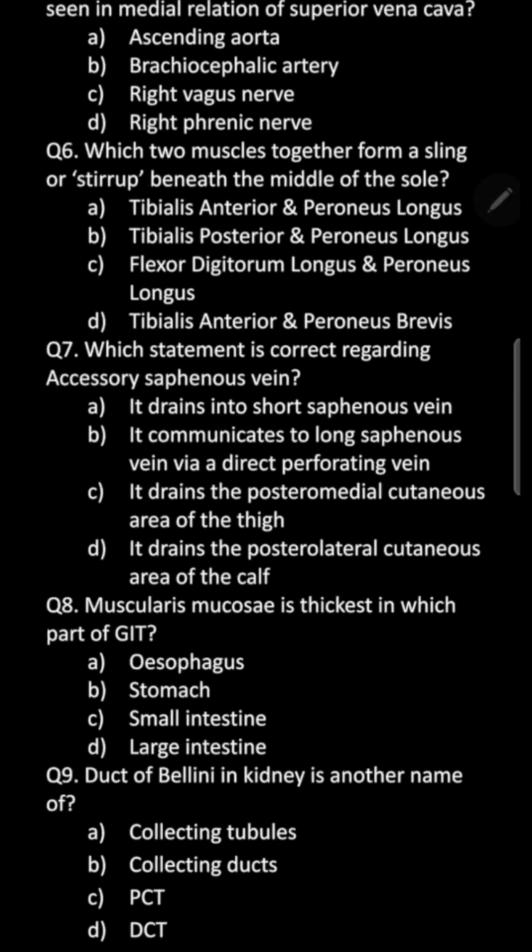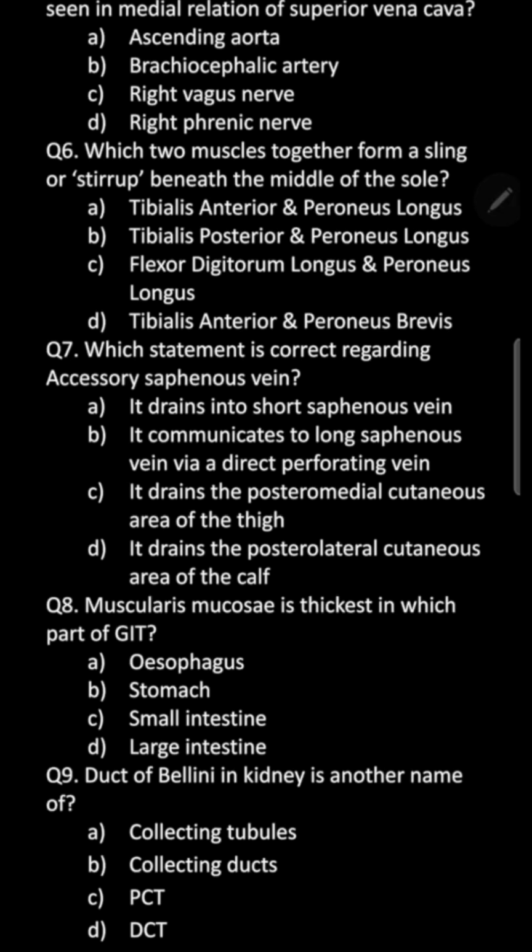Which two muscles together form a sling or a stirrup beneath the middle of the sole? Tibialis anterior and peroneus longus, tibialis posterior and peroneus longus, flexor digitorum longus and peroneus longus, tibialis anterior and peroneus brevis. There is a small video I have made and I have attached the link. You can watch it.